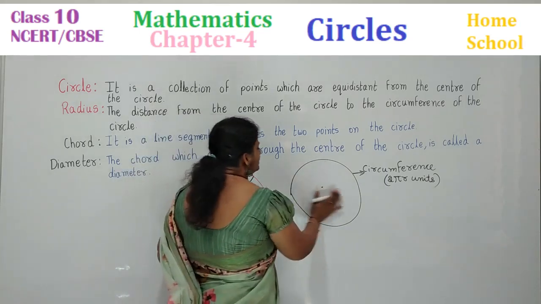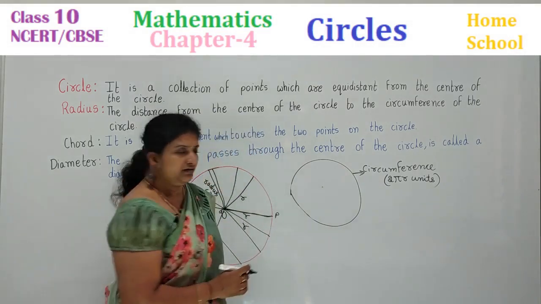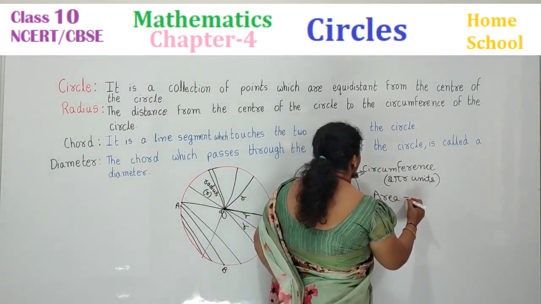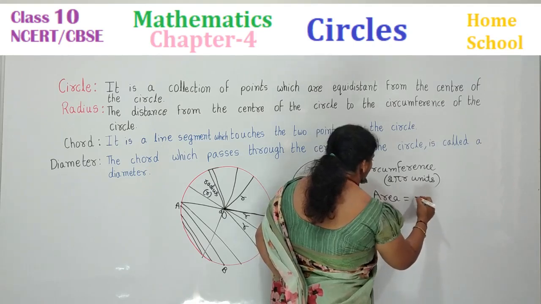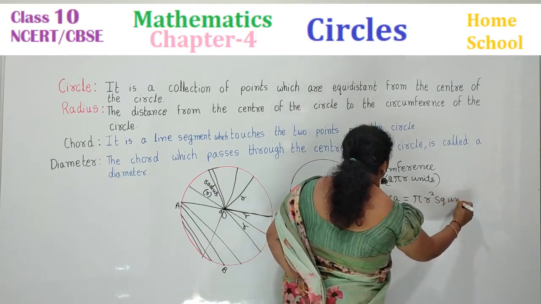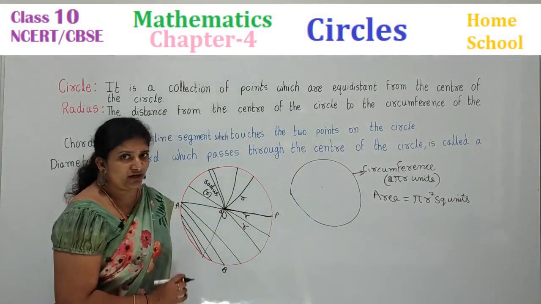And suppose I talk about this area, what is the area of a circle, children? The area of a circle is equal to pi r square units. Always, area will be in square units.